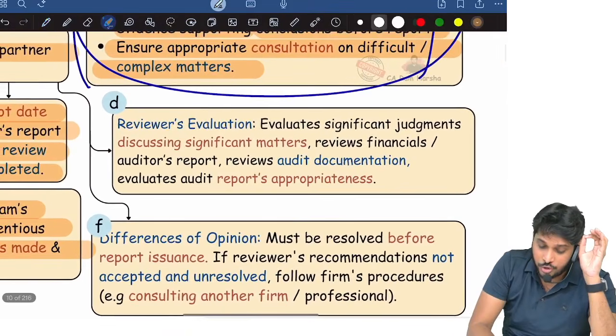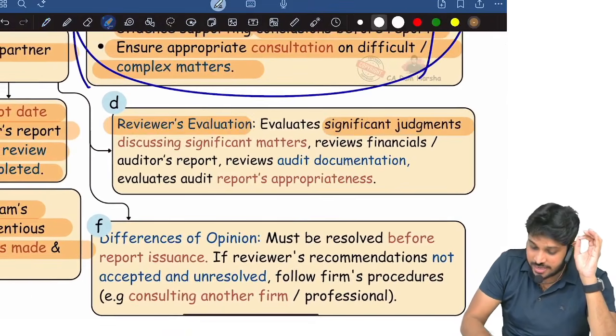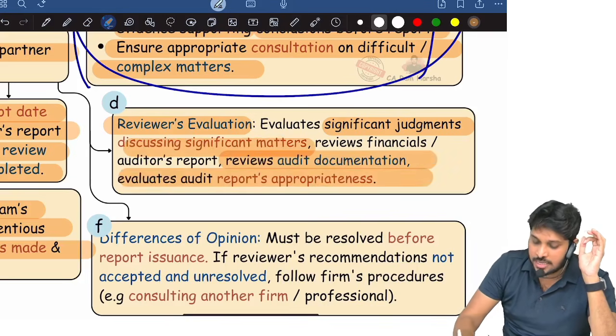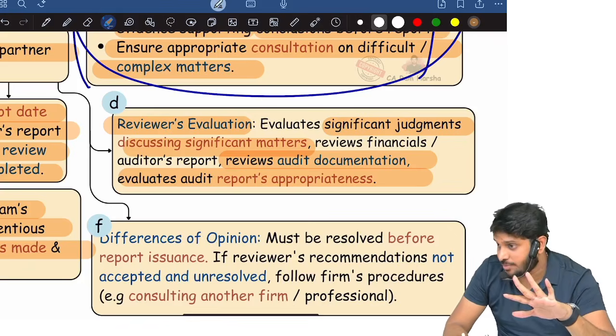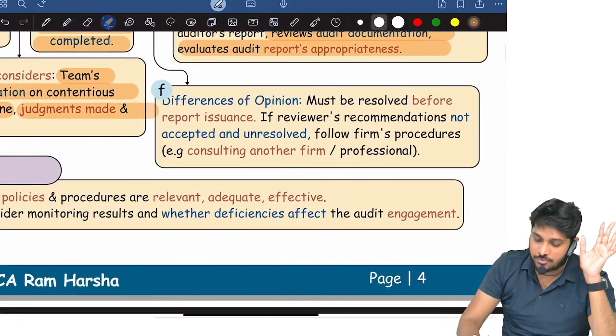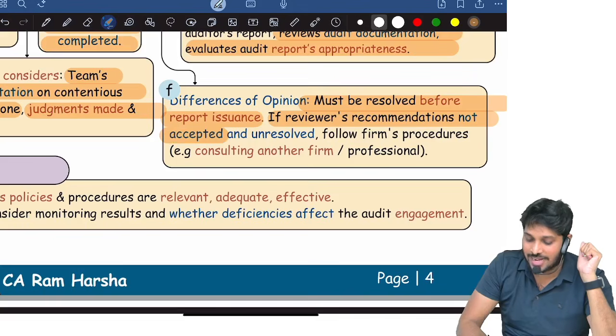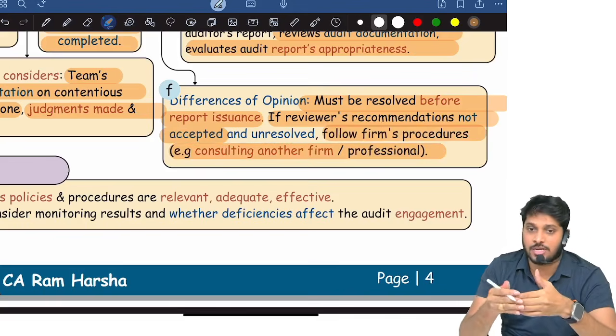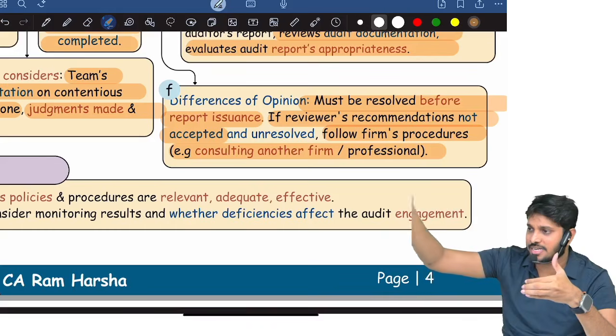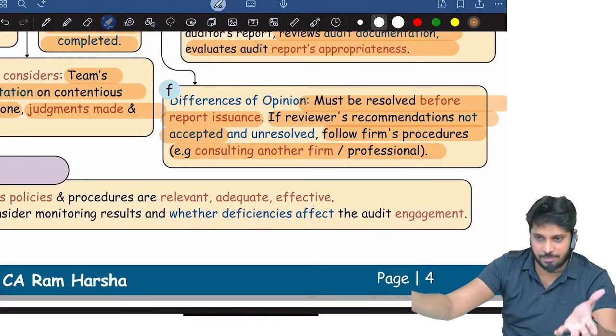Further, the reviewer will evaluate significant judgments, discuss significant matters, review audit documentation, and evaluate audit report appropriateness. Then finally, difference of opinion must be resolved before report issuance. If the reviewer's recommendation is not accepted, follow firm policies like consulting another firm or a network firm, so that the difference of opinion will be resolved.